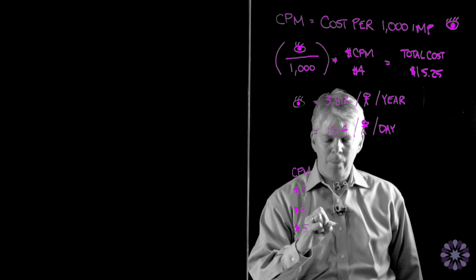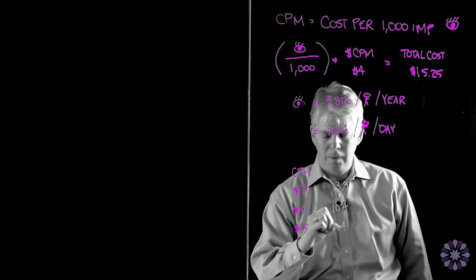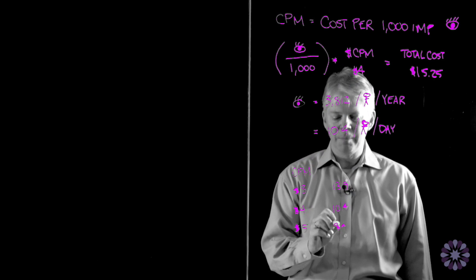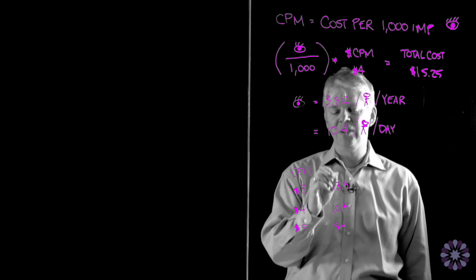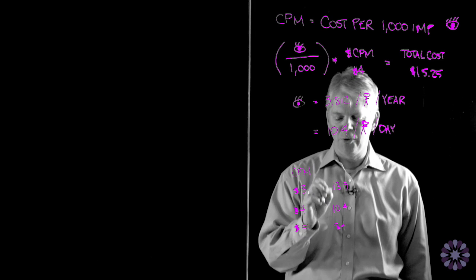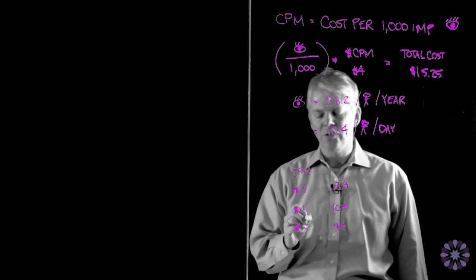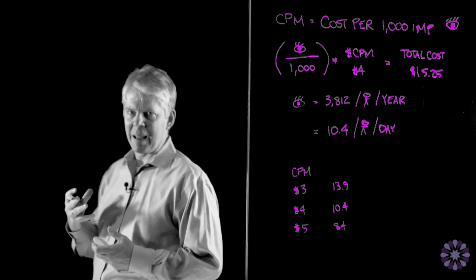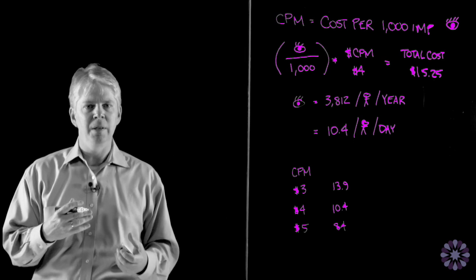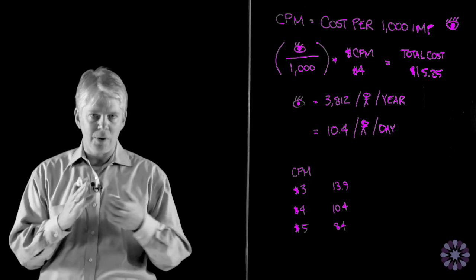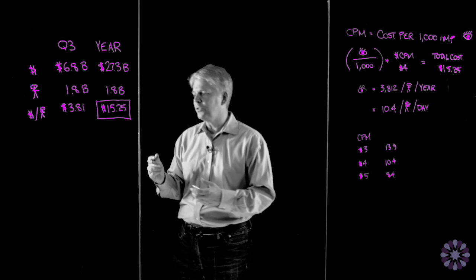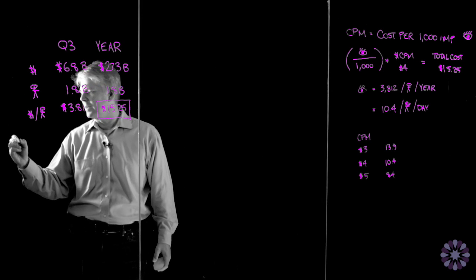And then you get down to 8.4 if the price went up to a $5 CPM, they'd have to serve fewer ads. And so that gives you a sense of what we're talking about here, ranging from 13.9 ads per user to 8.4 ads per user, depending on the price and the CPM that they're able to charge across the average of all of the ads they take. So let's show you what that means a little bit graphically here.